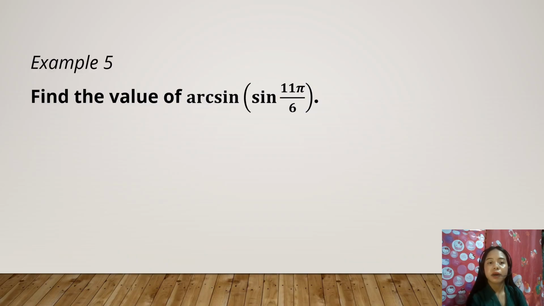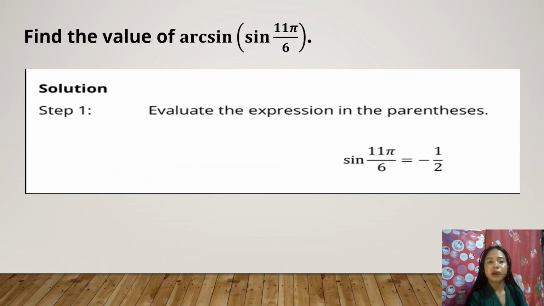Another example. Find the value of arc sine of sine 11 pi over 6. Okay, so to find the value of arc sine sine 11 pi over 6, the first step is to evaluate the expression in the parentheses. Okay, so we have here sine 11 pi over 6 equals negative 1/2. Okay?